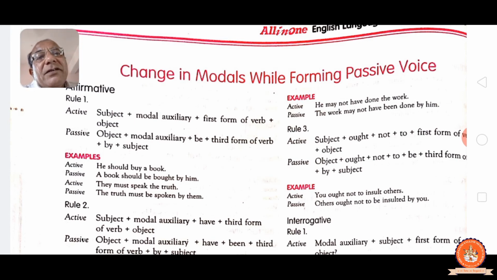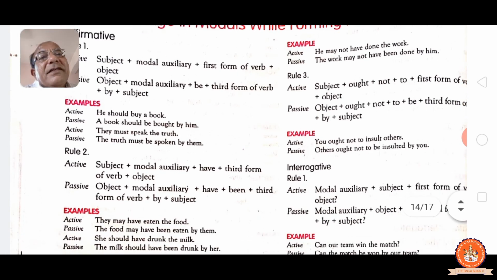Subject plus modal auxiliaries have, past participle, object. Object, modal auxiliaries have been, third form, by and subject. Have, then we have to add been, otherwise be. They may have eaten the food, may have been eaten by them. In this, as you know, both coming past participle. She should have drunk the milk, should have been drunk by her. See.